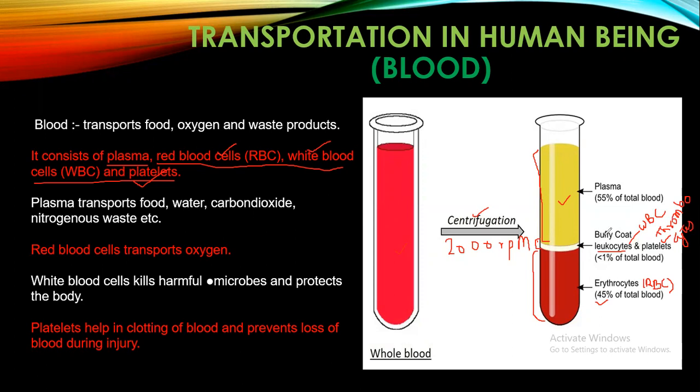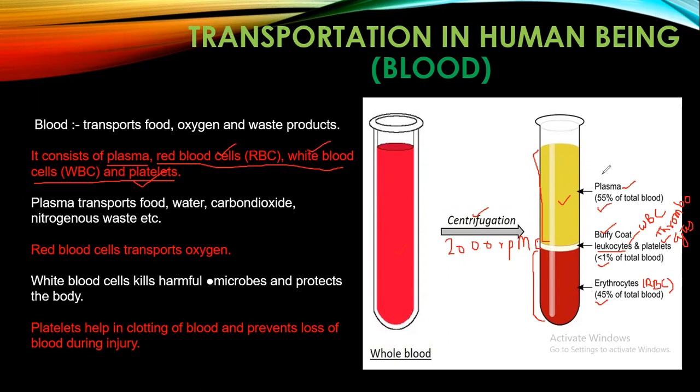Leukocytes together with the platelets are called the buffy coat. This layer is called the buffy coat, where both leukocytes and platelets are found, and it is less than 1% of the total blood. The liquid portion of the blood is called plasma, and it constitutes about 55% of the total blood.